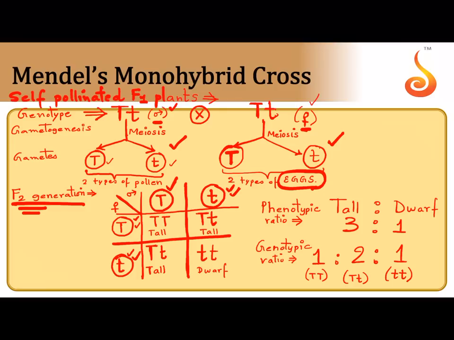Did you understand? Surprisingly, did you notice something here? In the F1 generation, I had told you all plants were tall, but surprisingly in the F2 generation, he got both tall and suddenly dwarf plants, even though the dwarf plant ratio is very small, only 1 out of 4. Ratio is 3:1. Surprisingly, the dwarf character has reappeared.